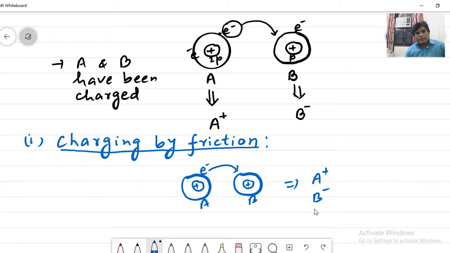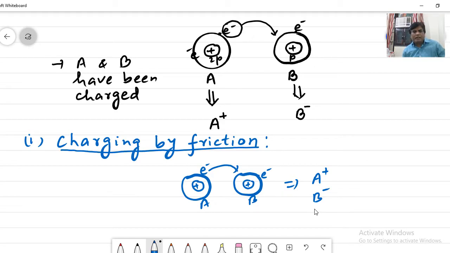This we discussed in the previous section also, right? So this is the method of charging by friction.